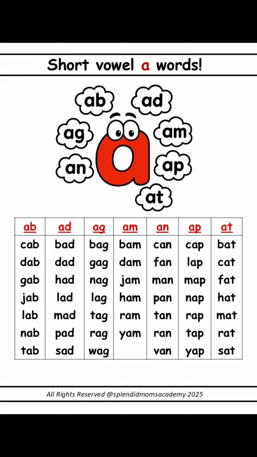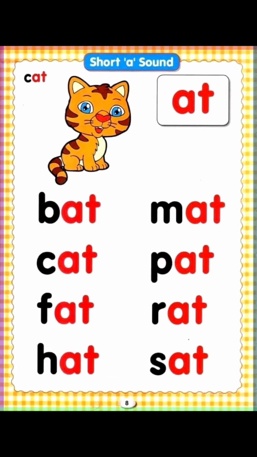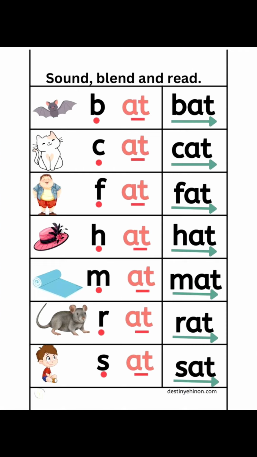The first family of short A, when A came with T: at. When the word consists of 3 letters and 2 letters are A and T: at, sat, hat, rat, cat, pat, hat, mat. This is a family of AT.